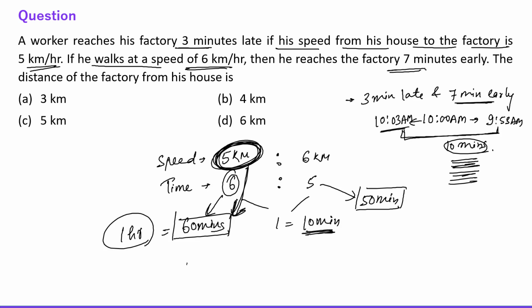It means his office is 5 km away. Why? Because he is running with the speed of 5 km per hour and he is reaching over there in 1 hour. So obviously he has to travel 5 kilometers, right? Correct? Alright, the correct answer is 5 kilometers. Okay, now let's move to other question.